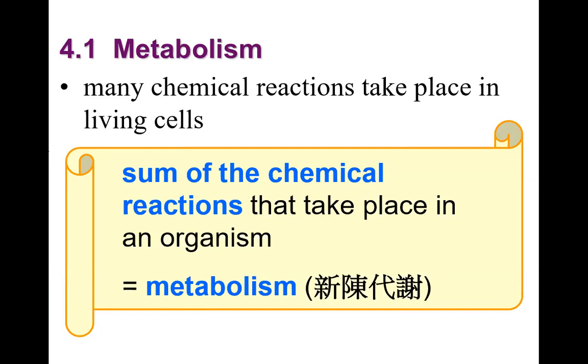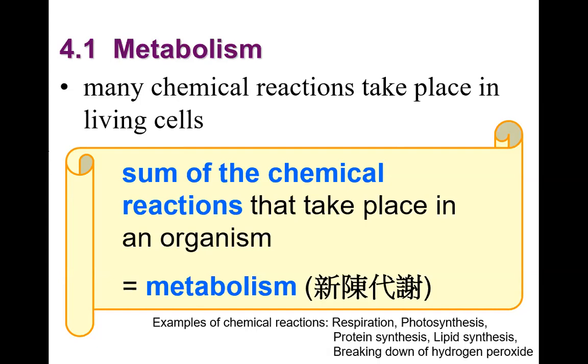新陳代謝咧，我成日都聽過啦。咁英文咧就係 metabolism 啦。咁佢就係講緊我哋身體裏邊所有發生嘅化學反應。Some examples of metabolism are respiration, photosynthesis, protein synthesis, lipid synthesis, and the breaking down of hydrogen peroxide. Metabolism is very important to living cells because it can give energy to the cells, and it can also convert toxic substances to non-toxic substances.